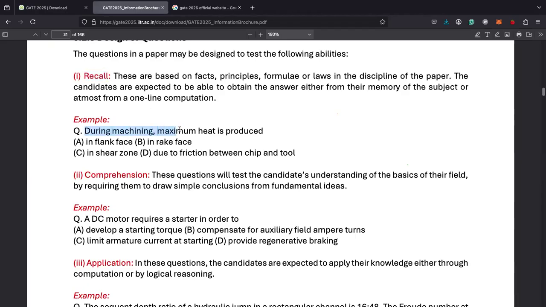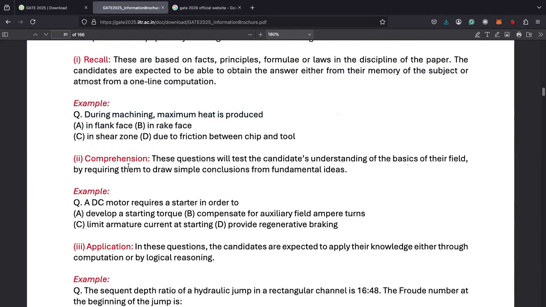During machining, maximum heat is produced in the flank face. So this is a mechanical question. Again, I don't know the answer. Let's say you should learn this by heart. If you know the answer, then you will mark it correctly. Otherwise, you don't. Second is comprehension.